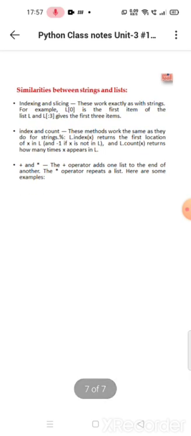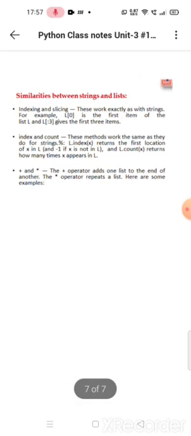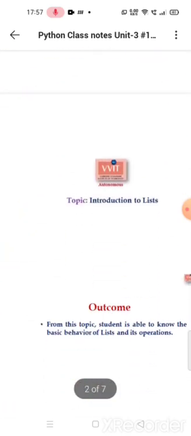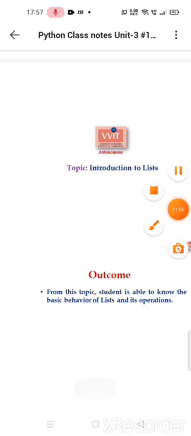Plus and asterisk: concatenation and repetition. The plus operator adds one list to the end of another. The asterisk operator repeats a list. Here are some examples. I hope you understand the list concept. Thank you all. This is the basic concept.